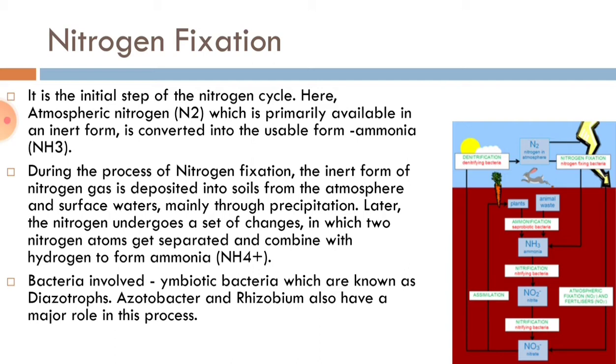Nitrogen fixation is the first and most initial step of the nitrogen cycle. In this step, the conversion of atmospheric nitrogen into ammonia for living organisms is known as nitrogen fixation. This process is carried out by symbiotic bacteria which are known as diazotrophs, and Azotobacter and Rhizobium are the main two bacteria which play a role in this process.